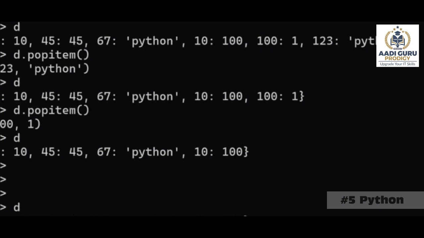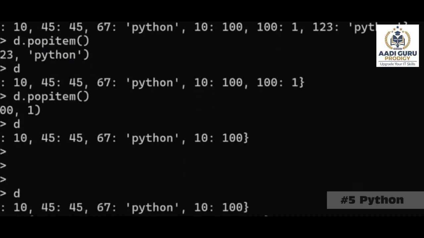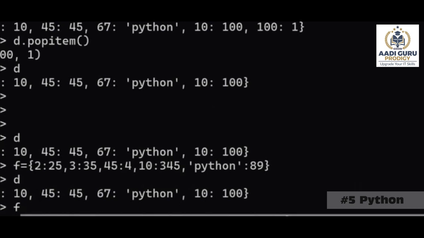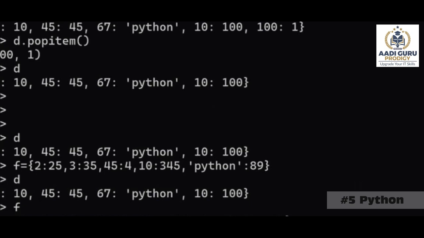And we have Python: 89. So this is one more dictionary. So now you have two dictionaries. D is one dictionary, F is one dictionary. Listen carefully. Now what we are trying to do is d.update(F). Now d.update(F) means we are trying to update the D.